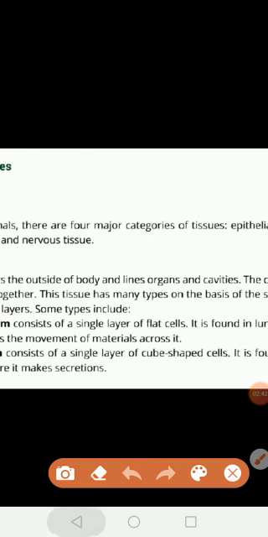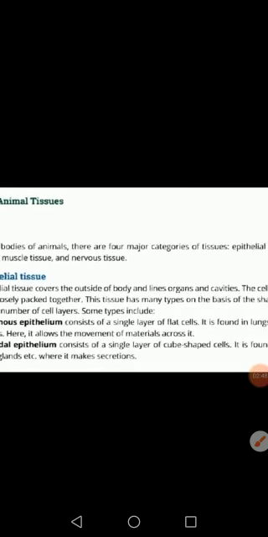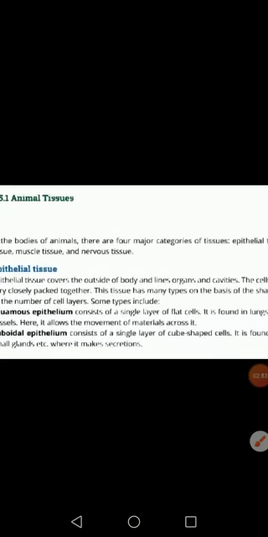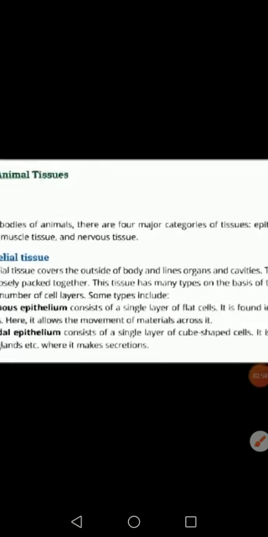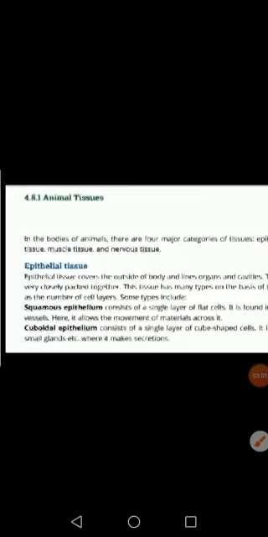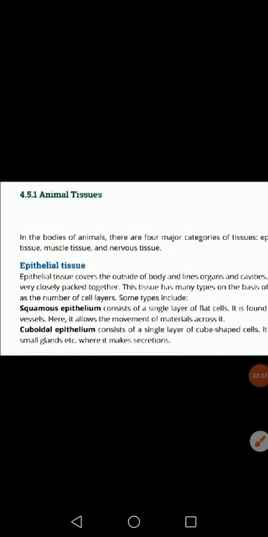They are very closely packed, which means they do not have any spaces between them. There are different types of epithelial tissues depending upon their function, their type of layers, and the location where they are present. We will discuss 5 of them.